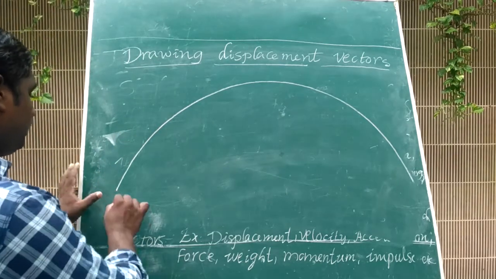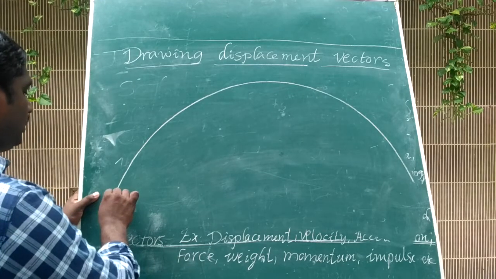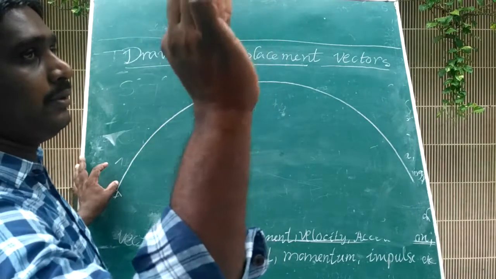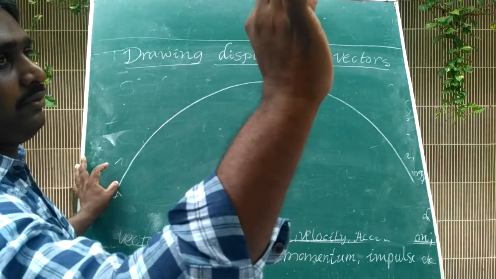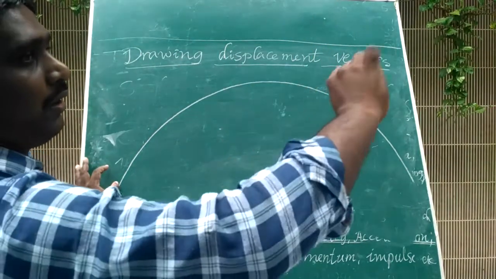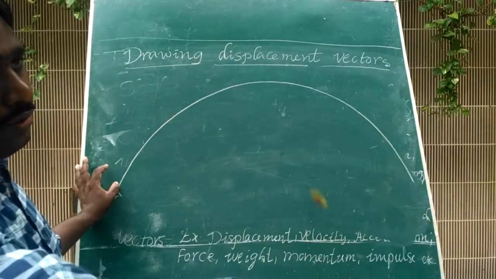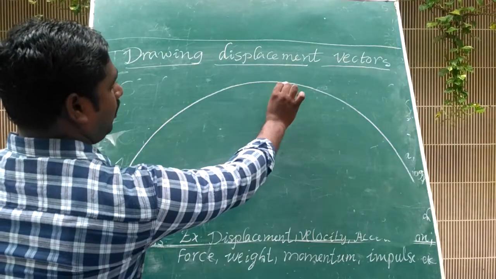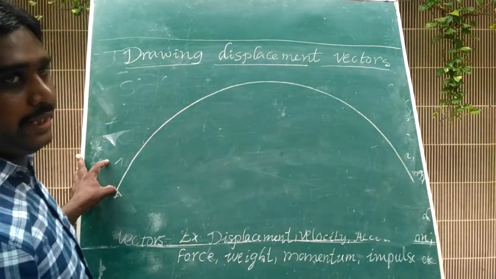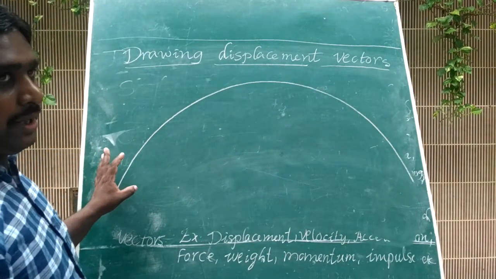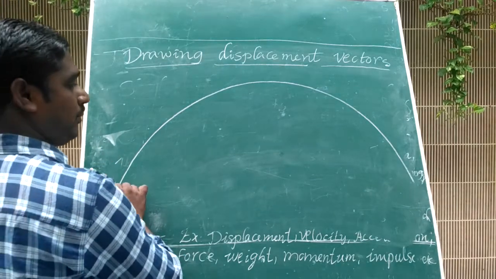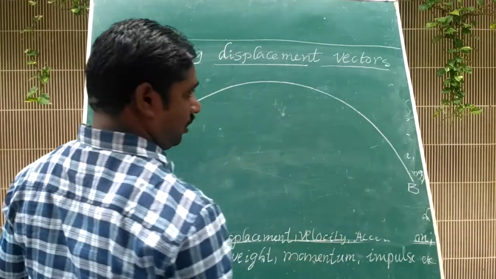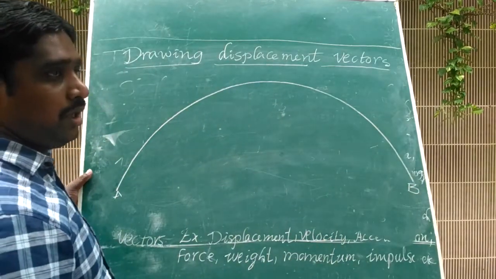Okay, students, this is the initial position of the ball. This ball is thrown into the air at a certain angle to the horizontal ground. This is the motion of the ball in the air, drawn on the blackboard. This is the initial position of the ball, and this is the final position of the ball.